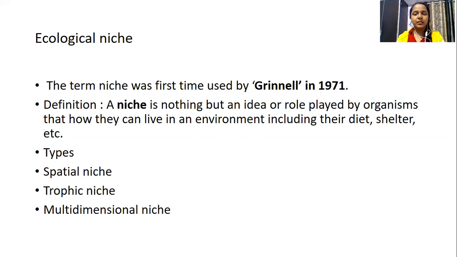As I was explaining in one of my videos regarding the habitat, I had taken an example of a wooden log. I said a wooden log is a microhabitat in a huge forest macrohabitat. In that wooden log, we can see various organisms living in precise places.